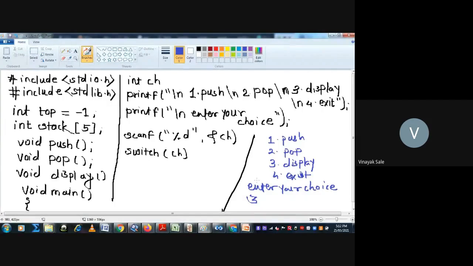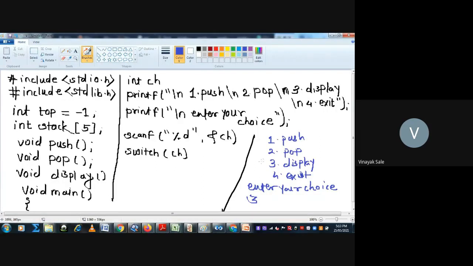Suppose you entered 2, that is pop, then go to the pop operation and execute it. Suppose you entered choice 1, then execute the push operation. Otherwise, if you want to exit, go to exit. That's why the switch case statement is used here.